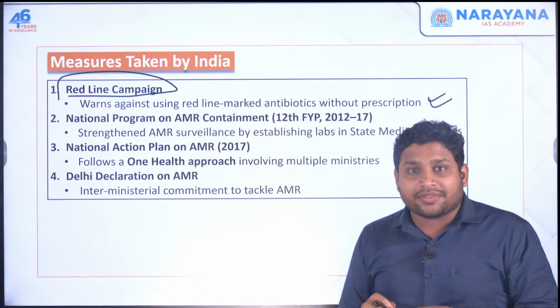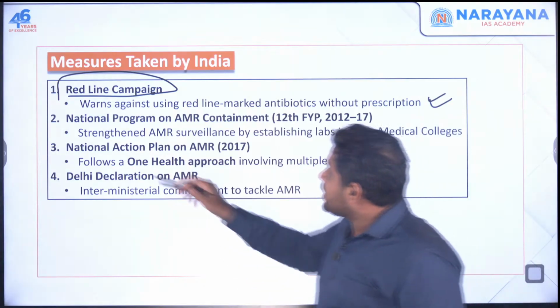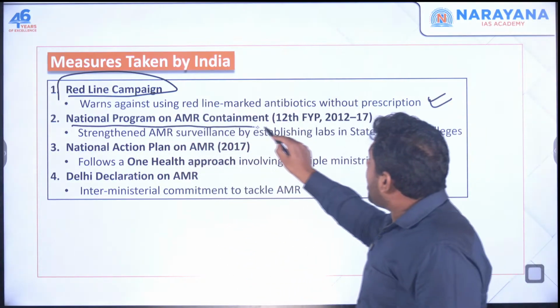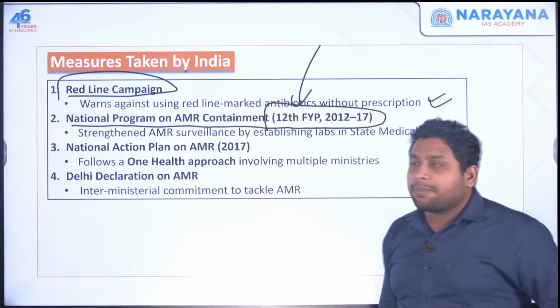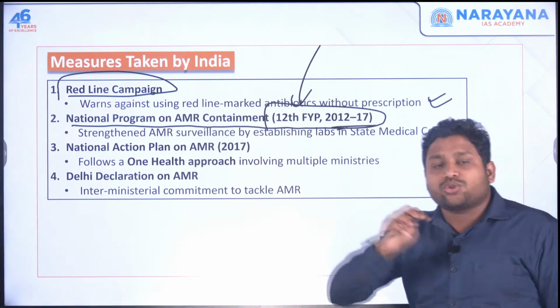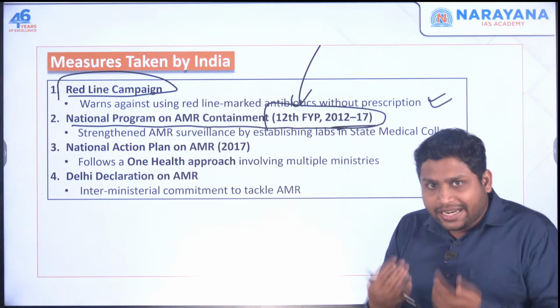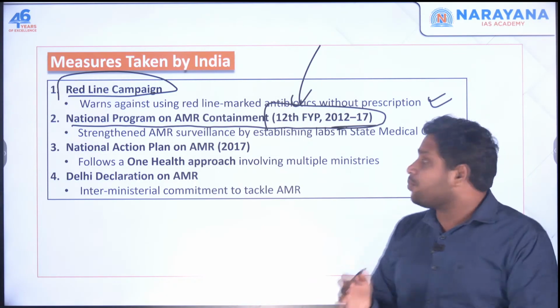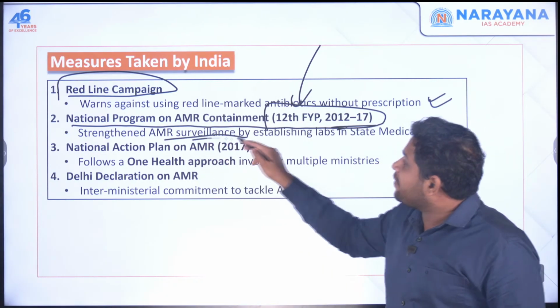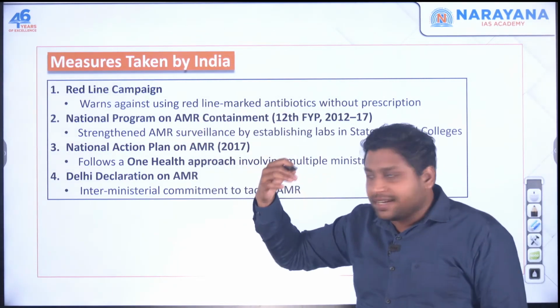Don't take this drug, it's risky. So this is one thing, red line is provided. Second, National Program on AMR Containment. Now this was brought in the 12th 5-year plan, which was in the year 2012 to 2017. So the idea was, we are going to go for the surveillance of this antimicrobial resistance. So we'll come up with the exact data, and then we can take whatever action is needed.